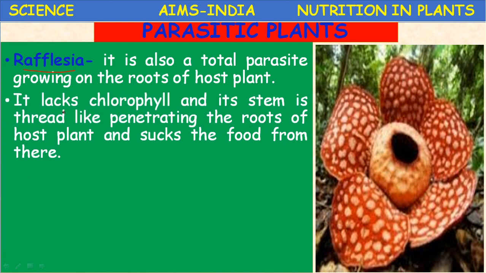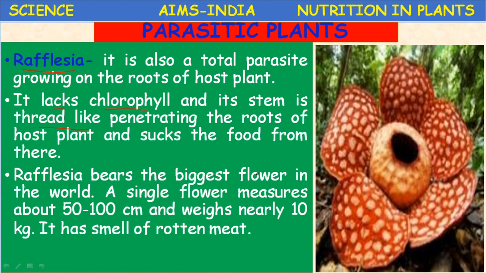Obviously, it is a non-green plant, so it lacks chlorophyll, and its stem is thread-like, penetrating the roots of the host plant and sucks the food from there. So the stem is thread-like and it will penetrate the roots of the host plant and absorbs the food.